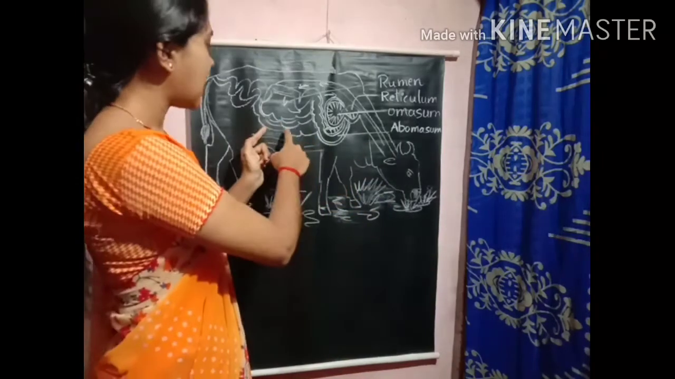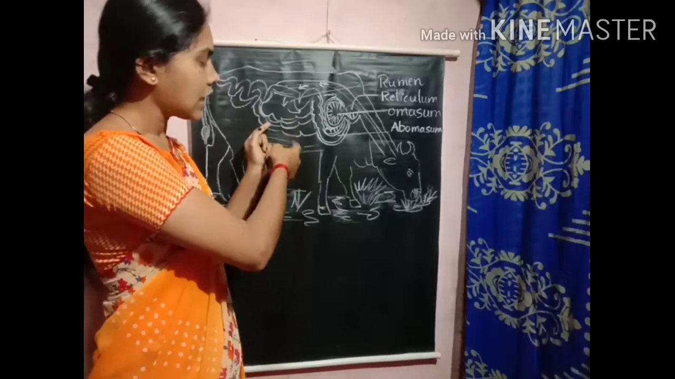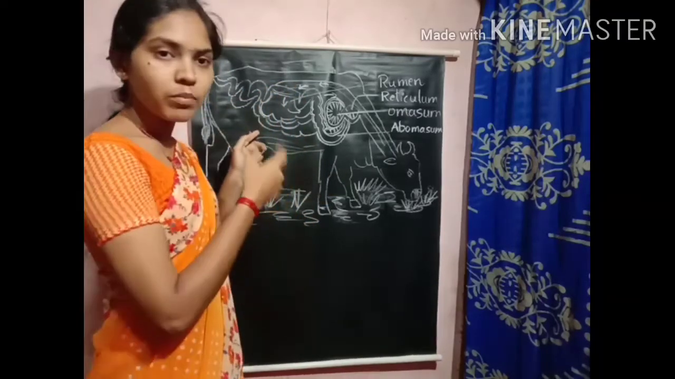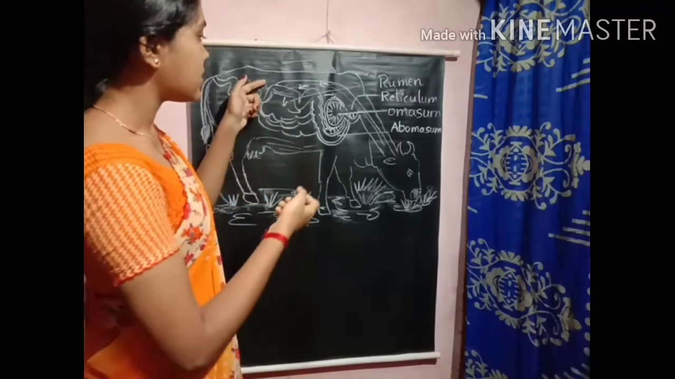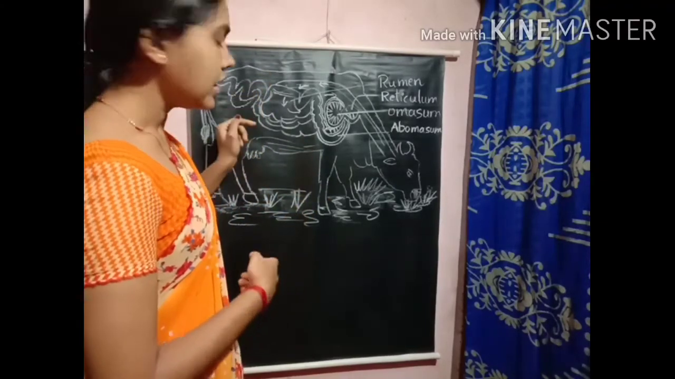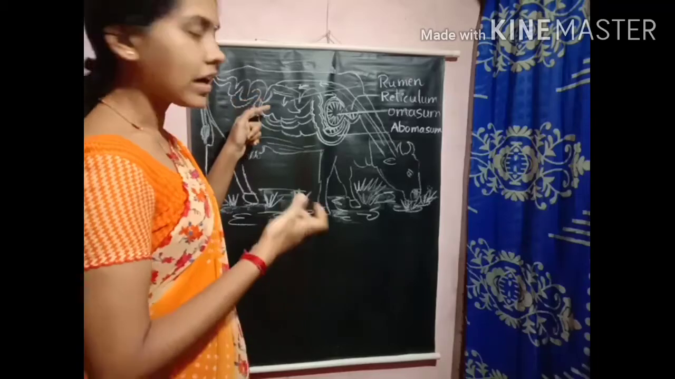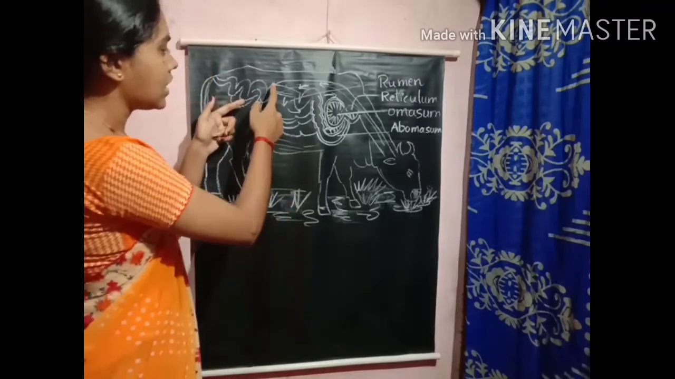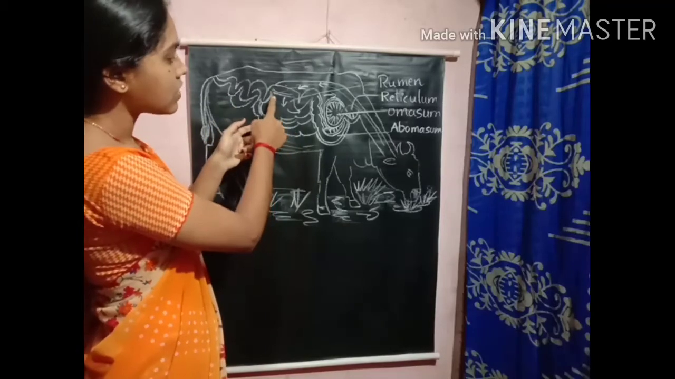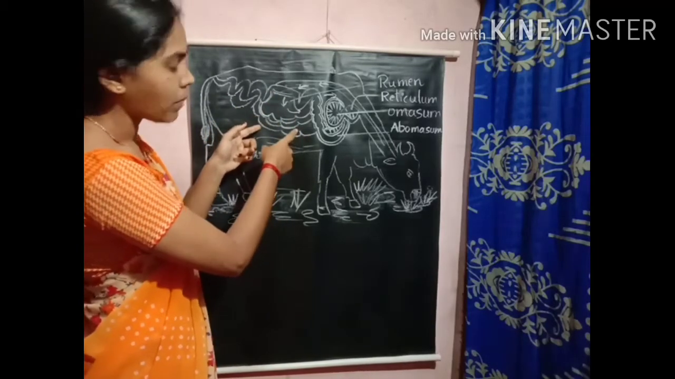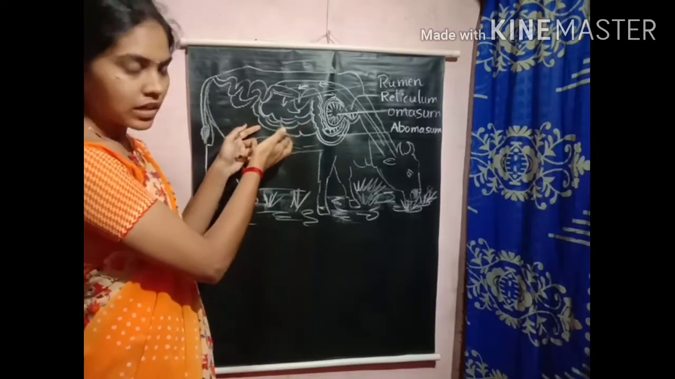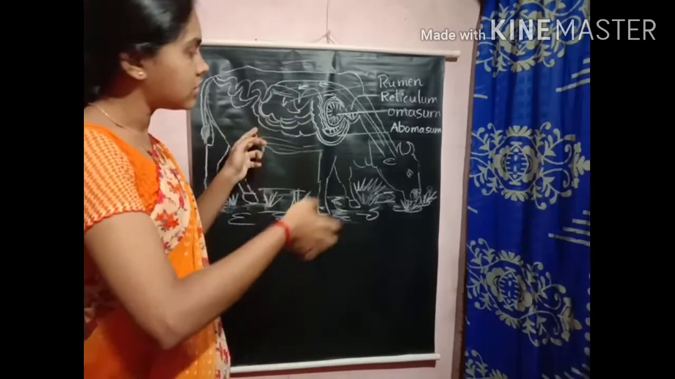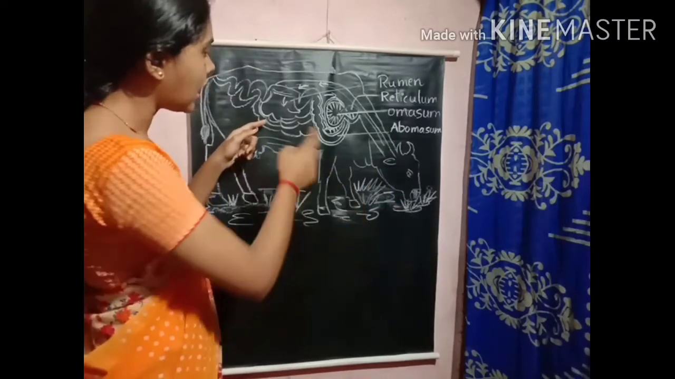Okay, once the food enters the small intestine, they make use of the bile juice, which is secreted by the liver, and the pancreatic juice, which is secreted by the pancreas. Like how digestion takes place in human beings. The small intestine makes use of the bile juice, the pancreatic juice, and the digestive juices released from the walls of the small intestine, and the digestion process continues.